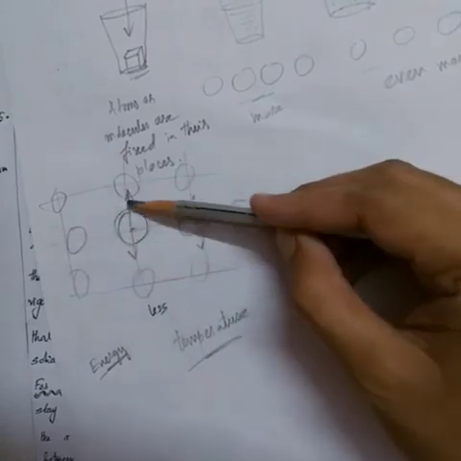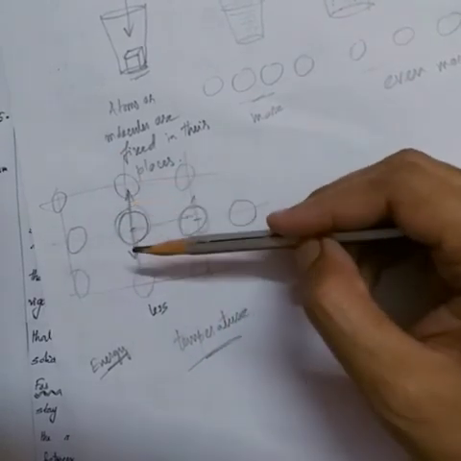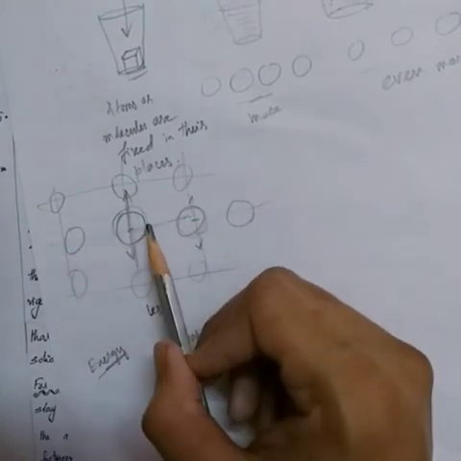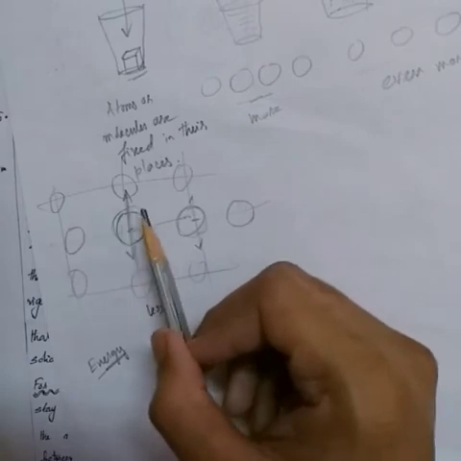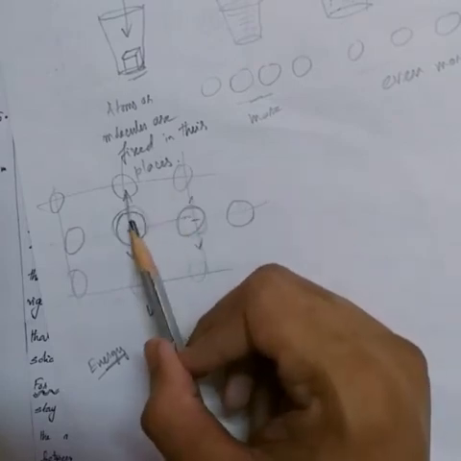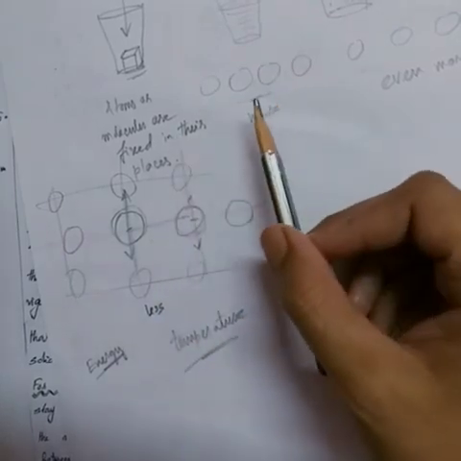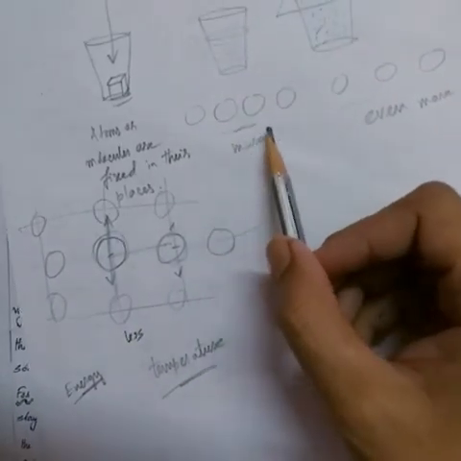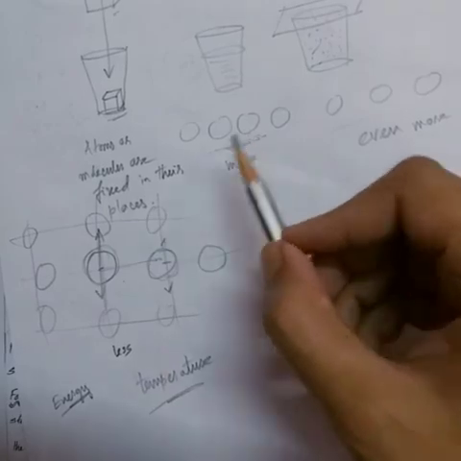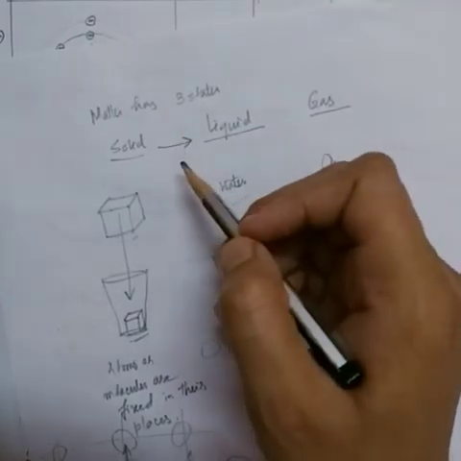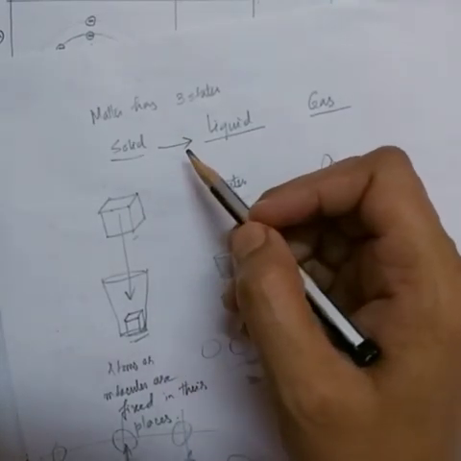Now if they start vibrating at an even higher frequency, the attraction between the molecules will not be able to hold them in their places. So naturally, the molecules will get displaced, and they will gain a molecular orientation like that in a liquid substance. So the solid substance will be converted into a liquid one. This solid to liquid conversion is called melting, which we usually observe.